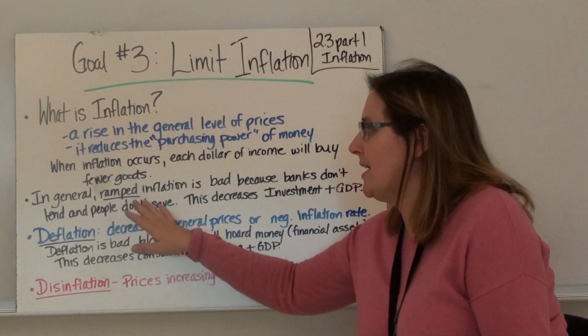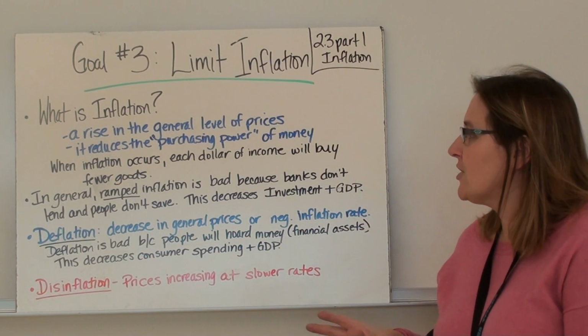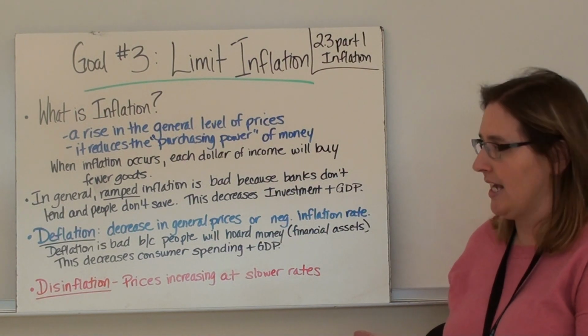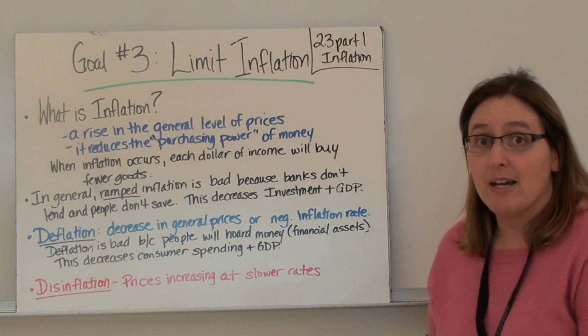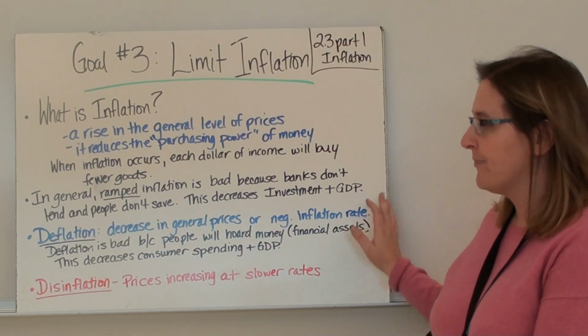So in general, runaway inflation, inflation that goes up really high, really fast, is bad because banks don't lend and people don't save. And that will decrease investment, which is business spending, and that will lower GDP because of that.